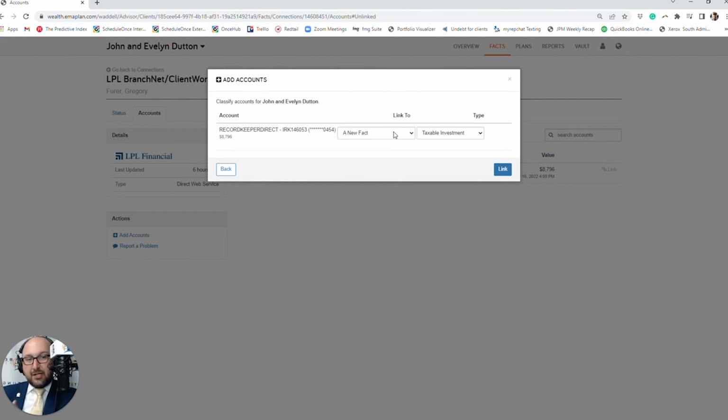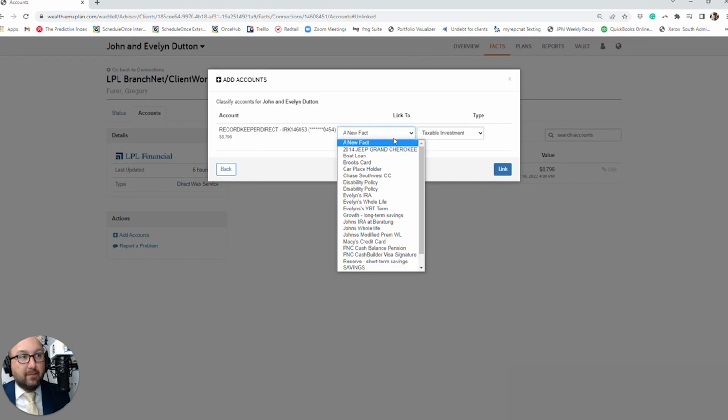I might want to attach it to an account that already exists so that I don't have to rebuild out the financial plan. I might have things in the technique that are based upon that account, and I don't want to change it. I just want to change the data feed. That's when you would get this drop down here, and you would click on something inside of here to link it to that.